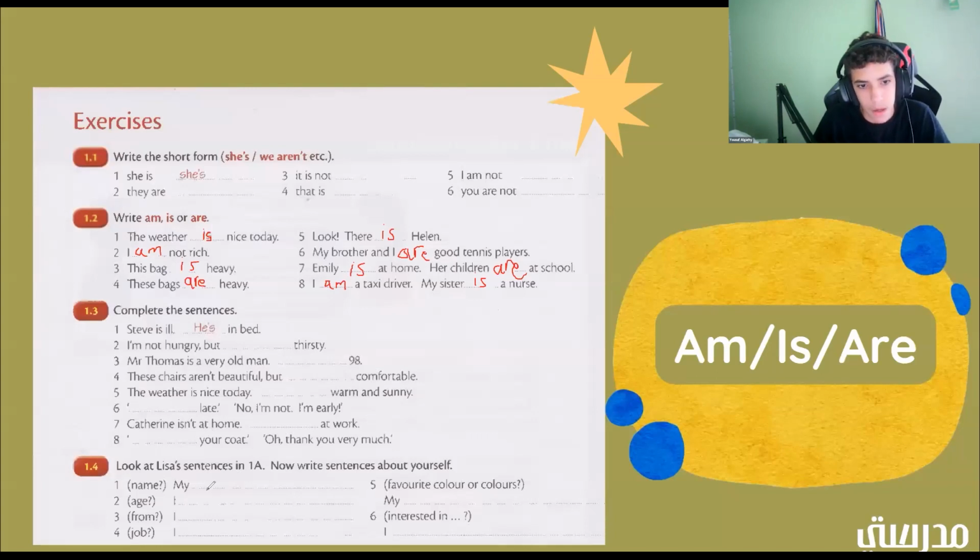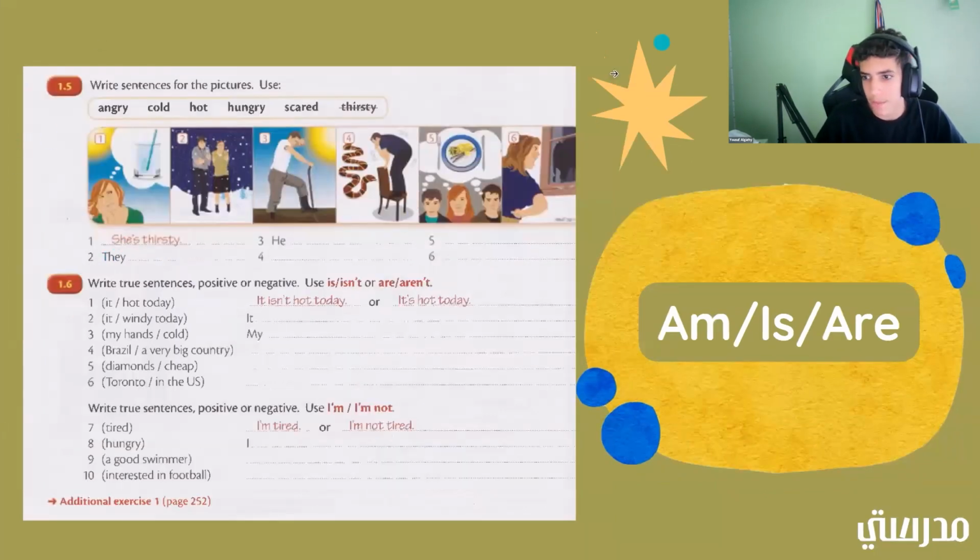So these say write sentences about ourselves, but we can't really do that because we can't have everybody writing a sentence about themselves. So let's just move on. We did all the exercises. You all did great. Does this book have exercises? Yes, these are the exercises. And for every lesson, there's exercises that come with it. All right. So, oh wait, no, we still have more exercises. Okay. So let's keep going then.